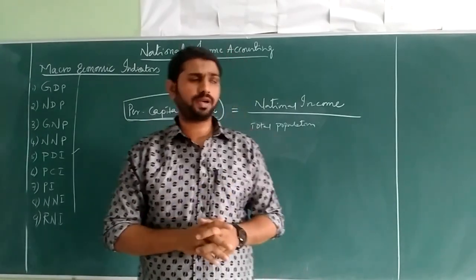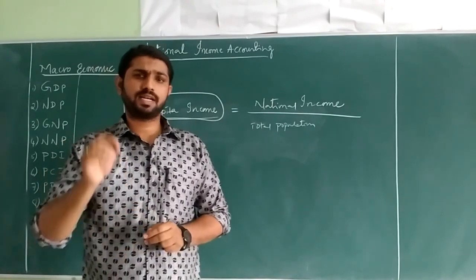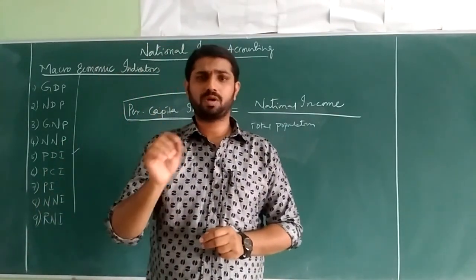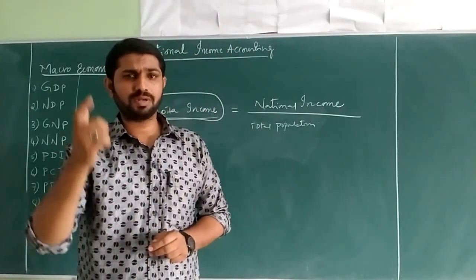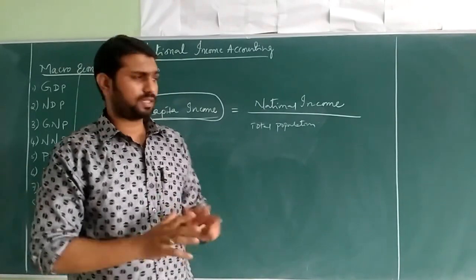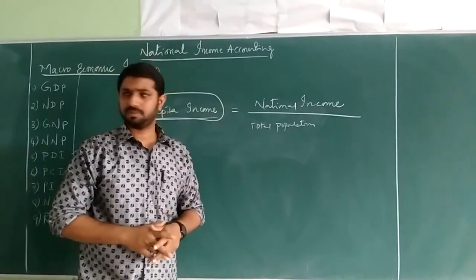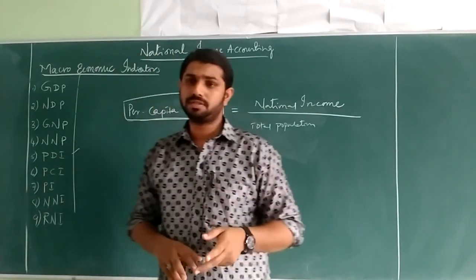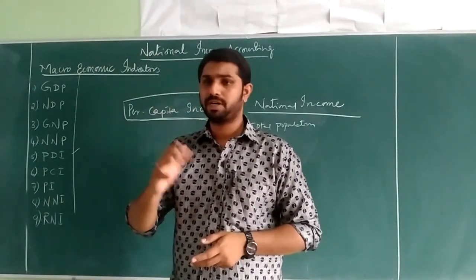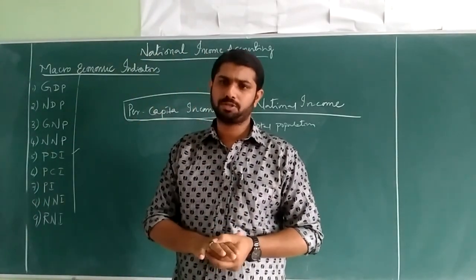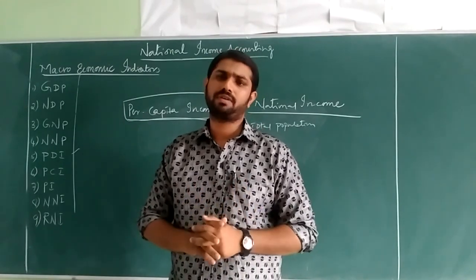Now coming to the point, per capita income is the individual financial performance on an average per head of population income in a country. The formula is very simple: total national income divided by the population of the country of the current year, which is called average income.